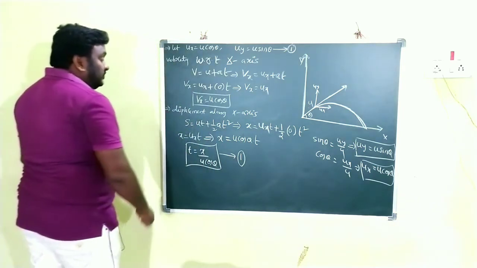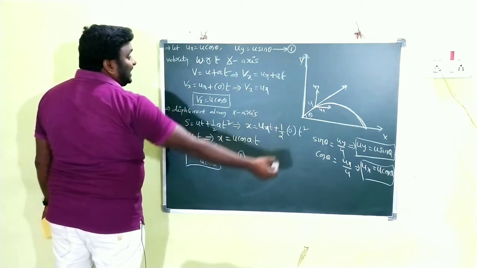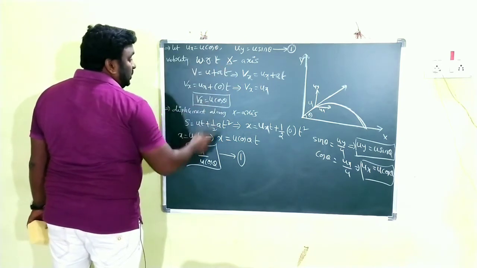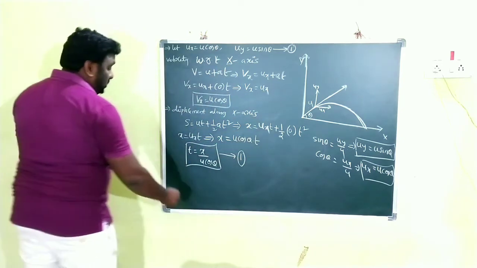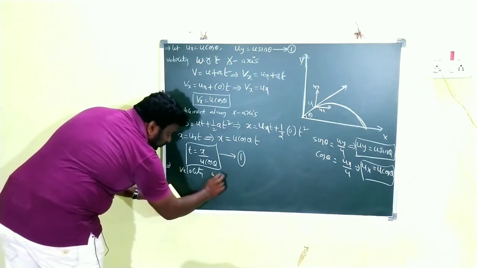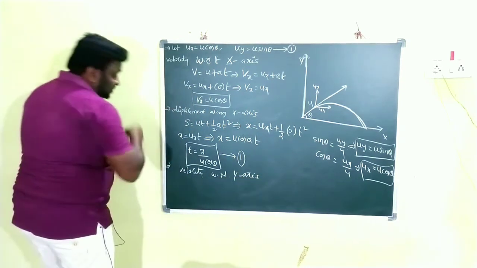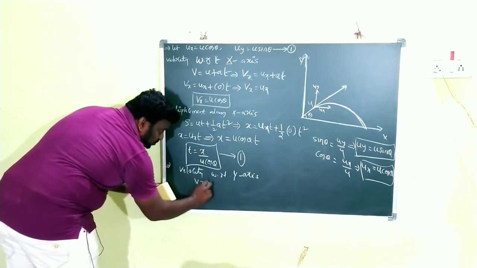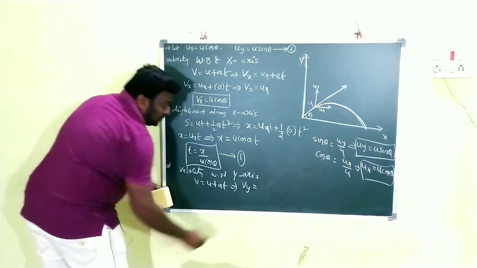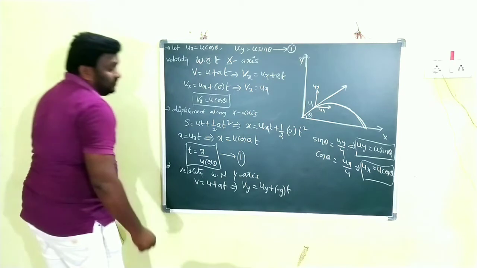Clear, children? And after that we have to find the velocity and displacement along the y-axis. With respect to the x-axis we wrote these two equations. Now we go for the y-axis. So now velocity with respect to the y-axis. Again the same thing: v is equal to u plus at. Instead of that, v means Vy, u means uy, and plus or minus g into t.